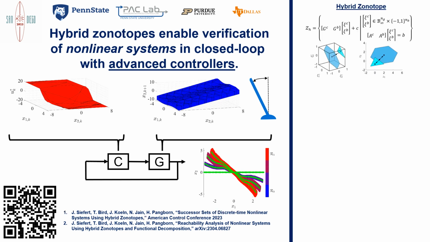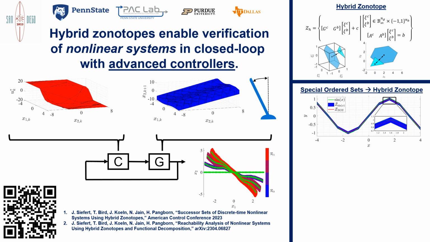What sets the hybrid zonotope apart is that they leverage binary factors, which allows for the efficient representation of non-convex sets. The second is that existing piecewise affine functions, such as special ordered sets, and neural nets using ReLU activation functions can be efficiently converted into or represented as a hybrid zonotope.